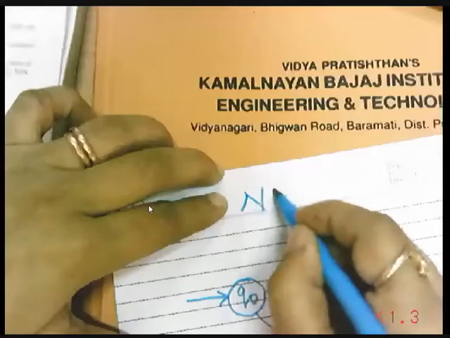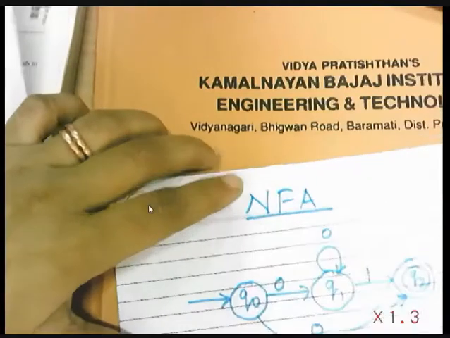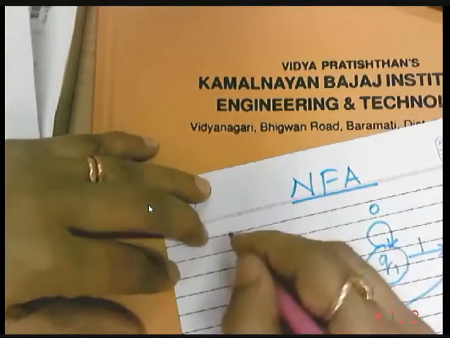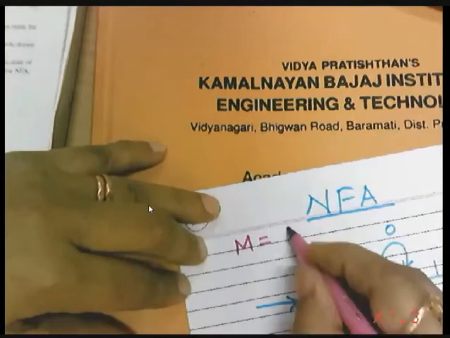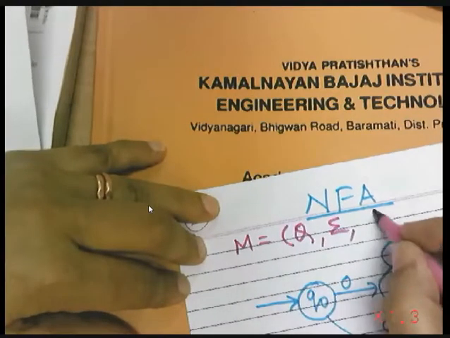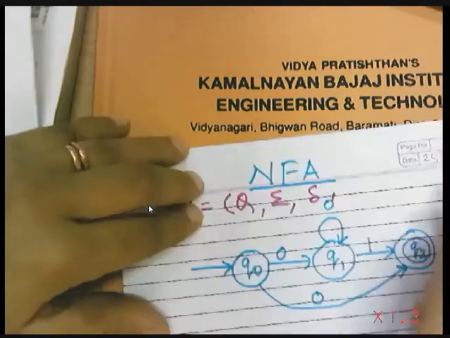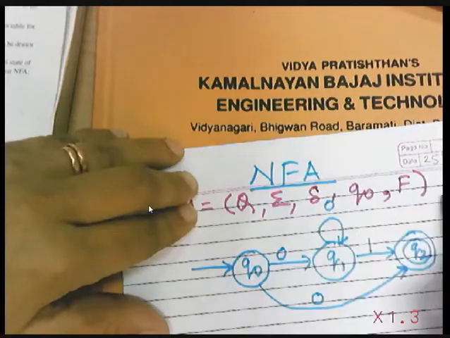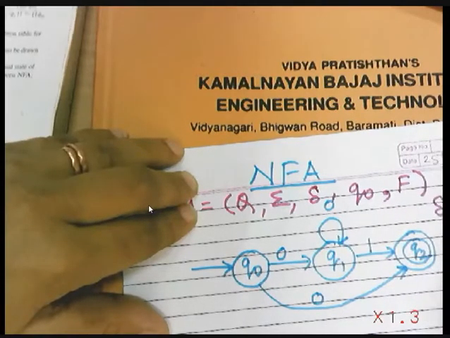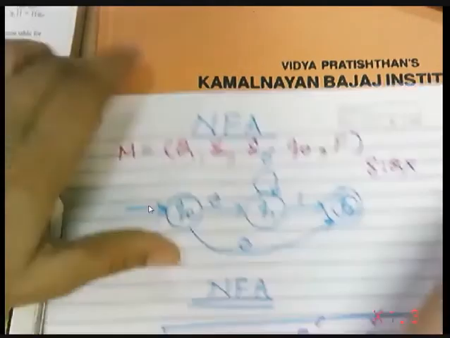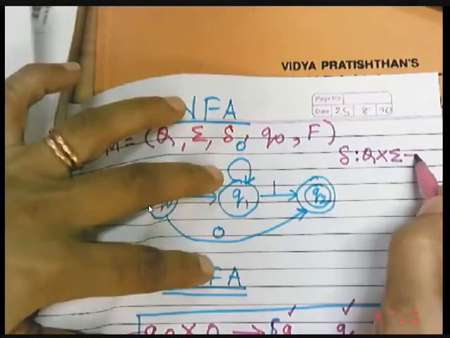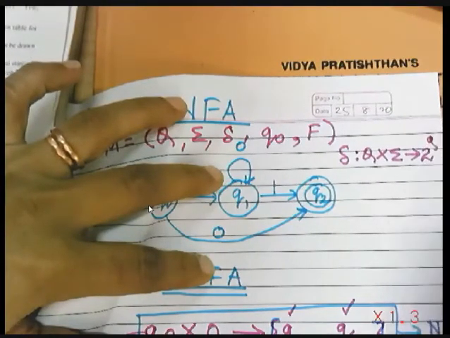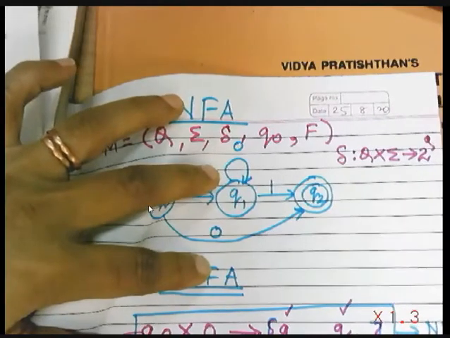how are NFAs represented? So NFAs are represented in the same way, that is M is equal to Q, alphabet, delta, then Q0 comma F. The only difference is delta, which is Q into alphabet, and it can move to 2 raised to the power Q possible states.